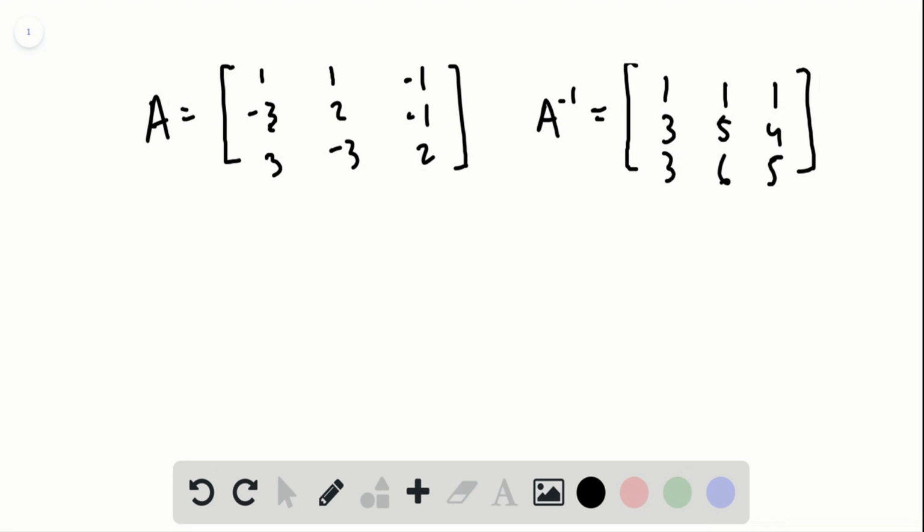And now we can check that this is the correct inverse by multiplying A times that matrix A inverse and multiplying A inverse times A. We need to do it both directions because we're not guaranteed to get the same answer if we switch A inverse and A.